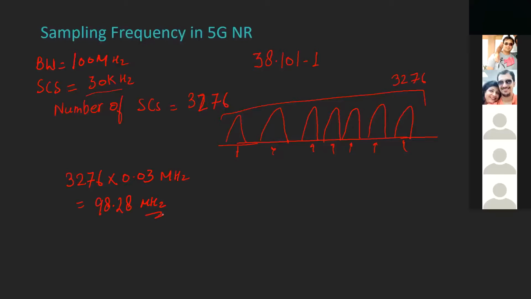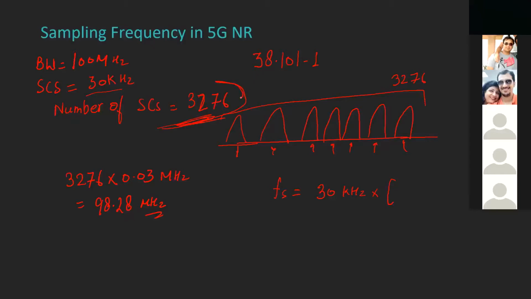And how should we calculate the sampling frequency? It should be my subcarrier spacing multiplied by the number which is a power of 2 and higher than 3276.